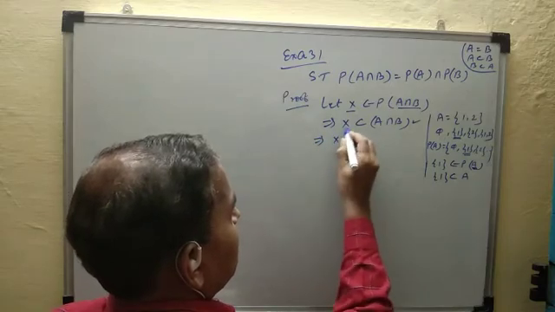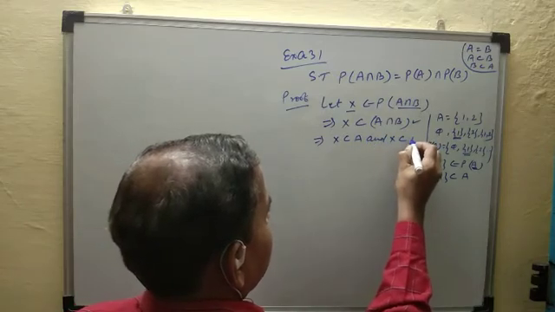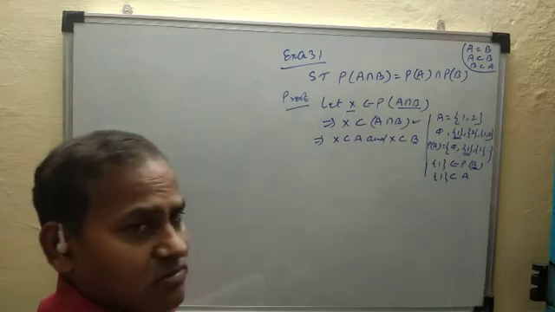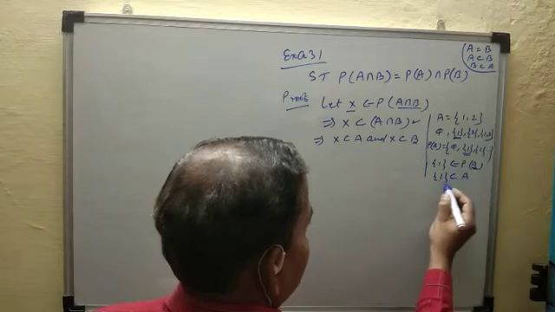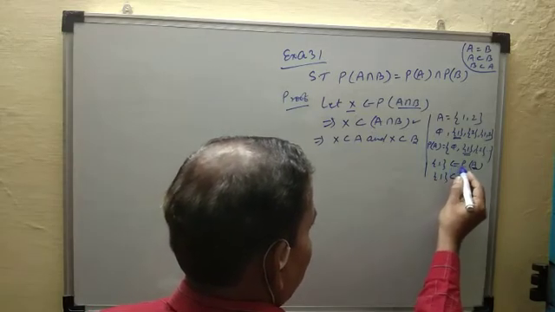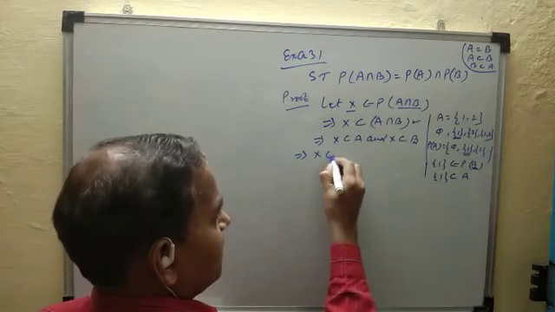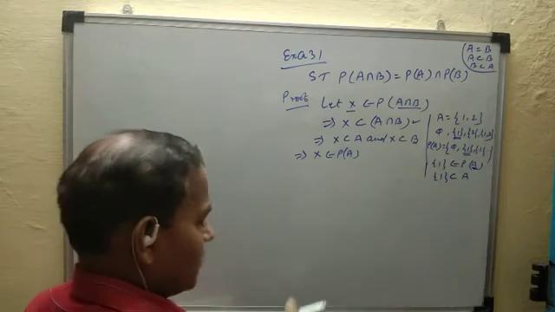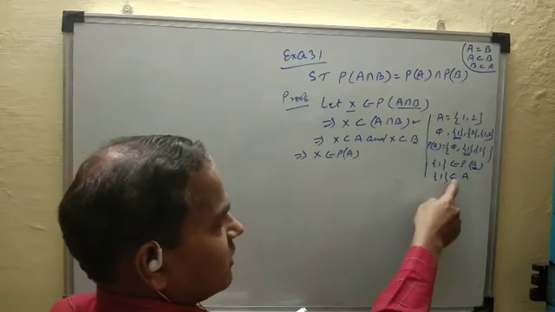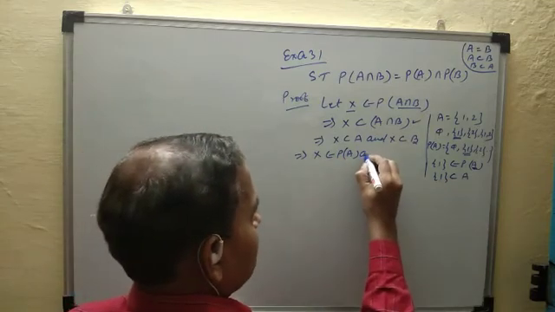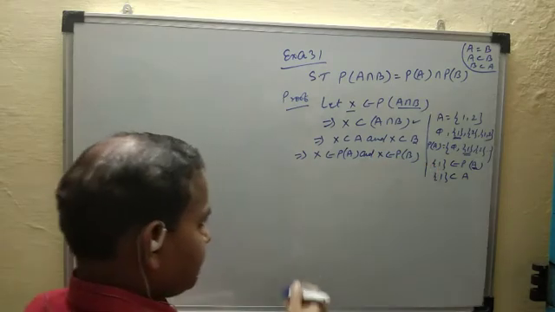This implies X is a subset of A and X is a subset of B also. X is a subset of both sets. When {1} is a subset of A, then {1} belongs to the power set of A. So X subset of A implies that X belongs to the power set of A, this line is clear, by this example. And this X belongs to the power set of B.